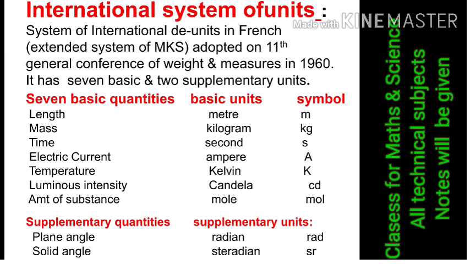So we should note one thing very clearly: read it 10 times, because the long form of the basic quantities and units we may remember, but we may not remember the supplementary ones. A question may be asked like this, an objective question: which of the following are supplementary quantities in the SI system? They will give you length, mass, time, and solid angle, so you have to select the solid angle. That is important. This is a very important subject. You write and practice. There are three different things: the 7 basic quantities, basic units, and symbols.